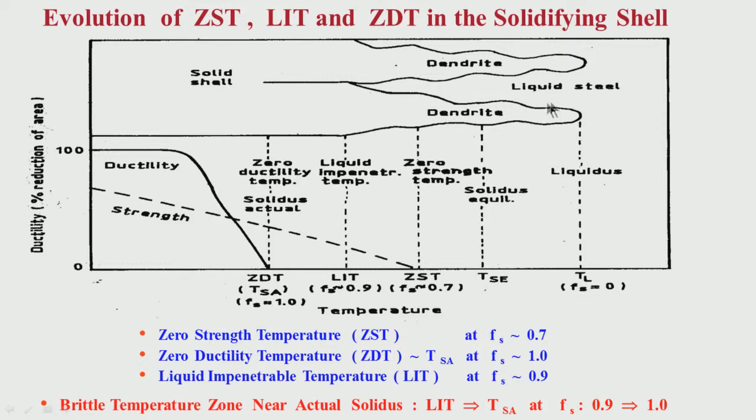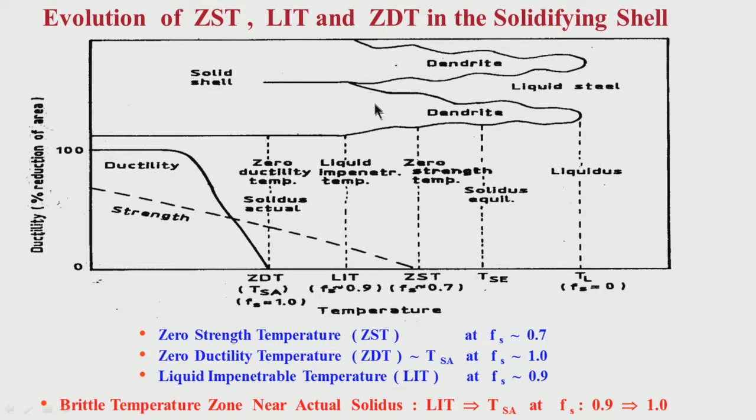If the crack formation takes place on the surface, then what happens? The liquid steel will heal those cracks. So, the possibility of crack continuing, sustaining is not there till this region, when two dendrites are touching each other. When the two dendrites are touching each other, solidification is not yet complete, but liquid cannot penetrate in this region.